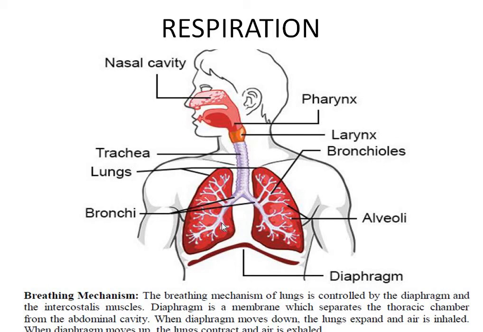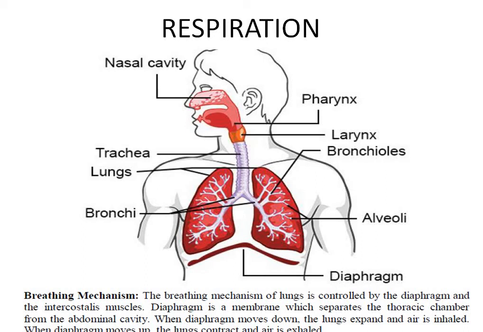The lungs cannot move by themselves. Air gets in and out with the contraction and expansion of the lungs, but the lungs cannot do this by themselves. So they take the help of the diaphragm and the ribs.